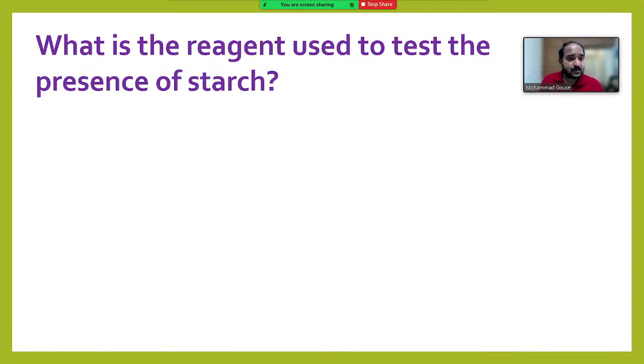What is the reagent used to test the presence of starch?